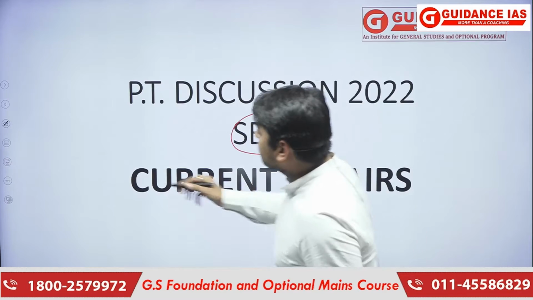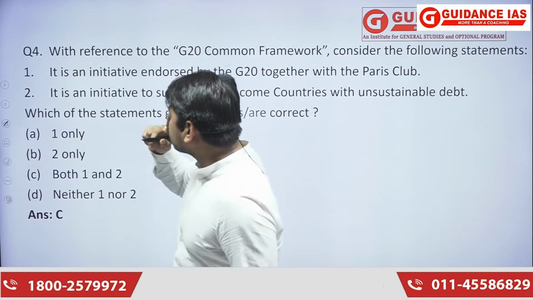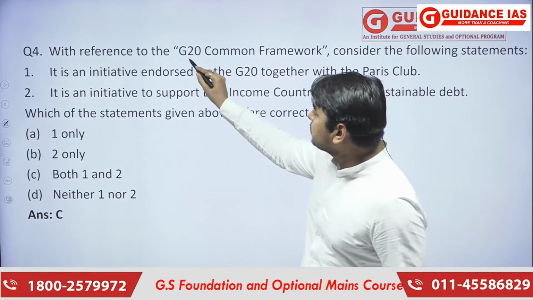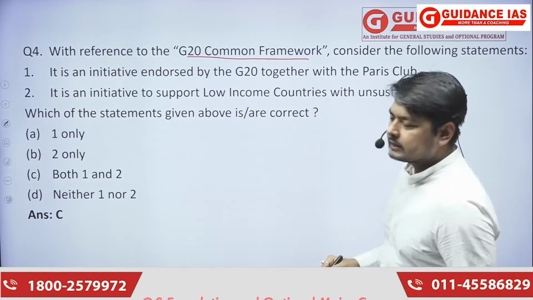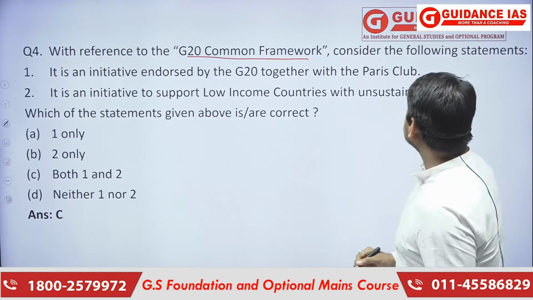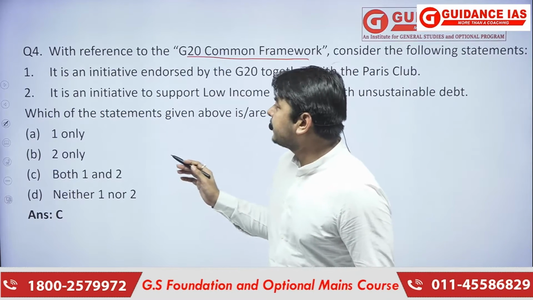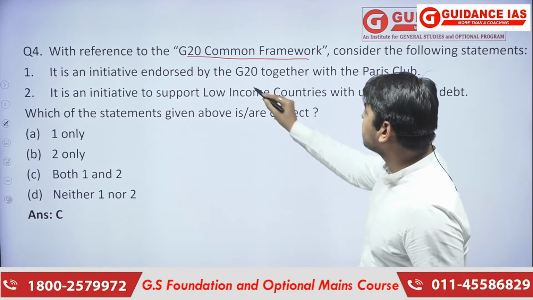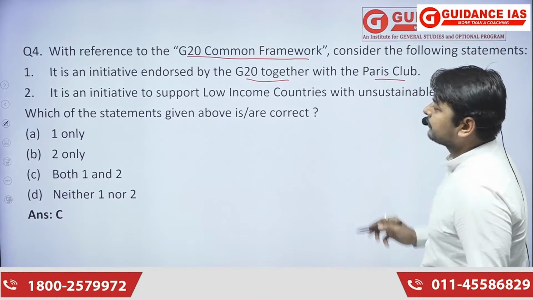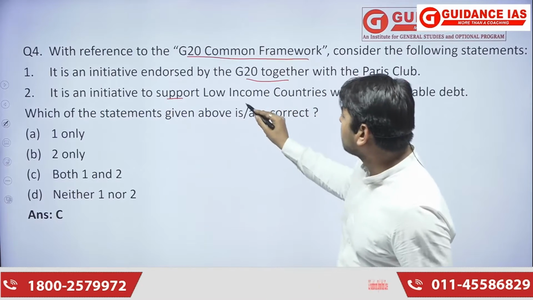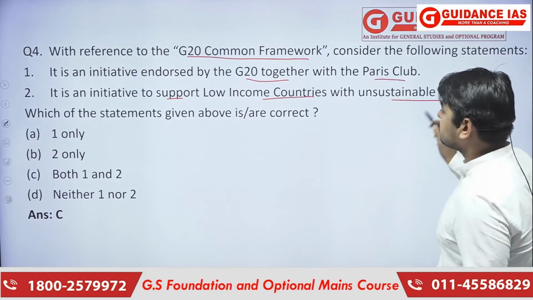Moving forward, we'll be seeing the first question. Here it is question number 4, with reference to the G20 common framework. Consider the following statements. The first statement: it is an initiative endorsed by the G20 together with the Paris Club. The second statement: it is an initiative to support low income countries with unsustainable debt.